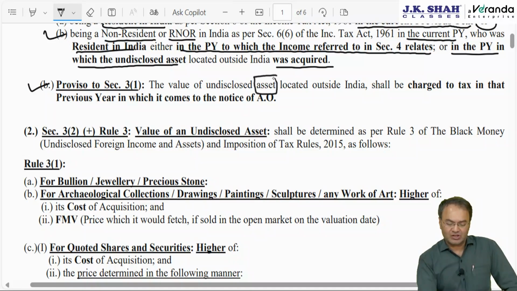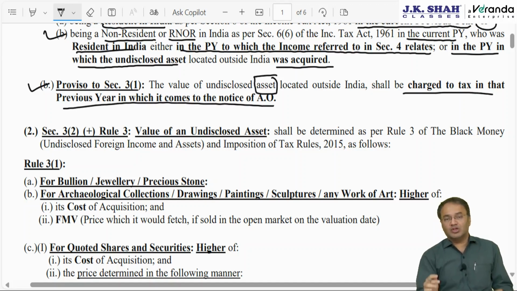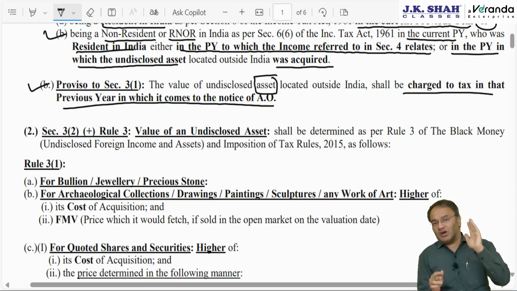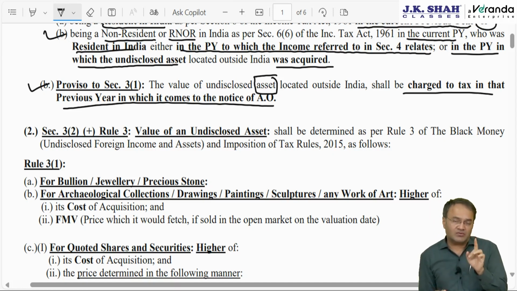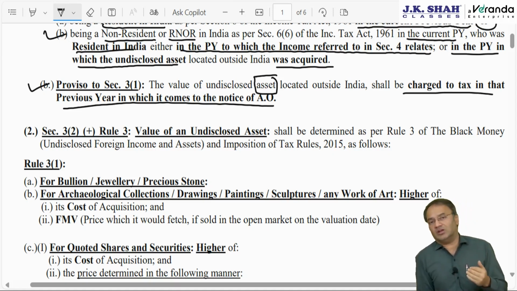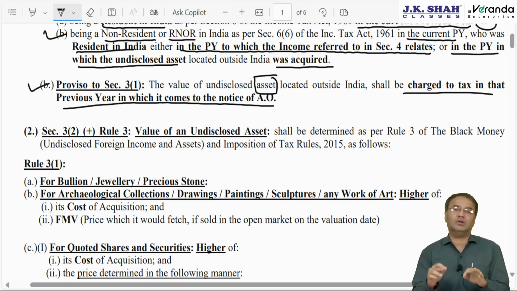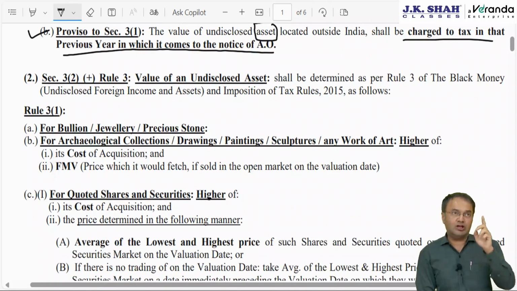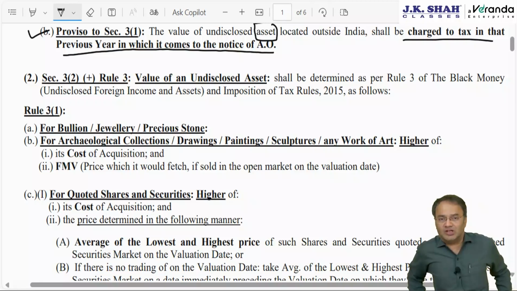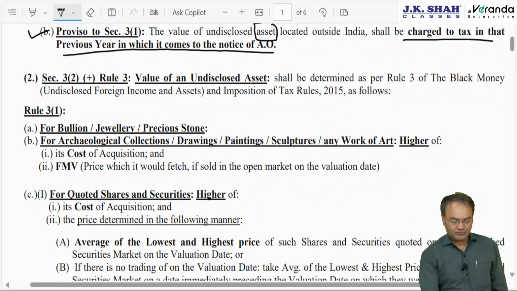As far as asset is concerned, it will be charged to tax in the previous year in which it comes to notice of AO. So for asset, it is clarified in the proviso that even if it was acquired in 18-19 but it comes to knowledge of AO in 24-25, it will be taxable in 24-25. As far as income is concerned, earned in financial year 18-19, there is no clarification. Therefore, it is understood that income will be taxable in the respective year 18-19 in the absence of any clarification. Income of 18-19 cannot be charged to tax in financial year 24-25.